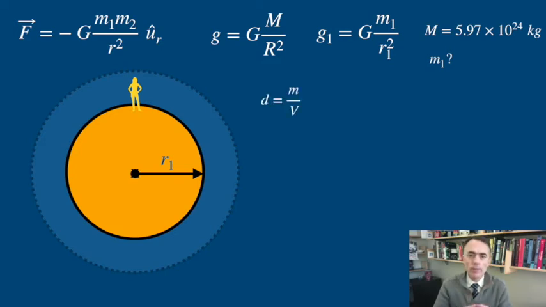Well, here we need to make some assumptions. We can think that the density of the Earth is constant and then calculate the mass inside of that sphere. If that's the case, first we need to calculate the density of the Earth. Density is equal to mass divided by volume. We know the mass that we calculated before, and we calculate the volume of a sphere of radius 6,370 kilometers: 4/3 of pi r cubed.